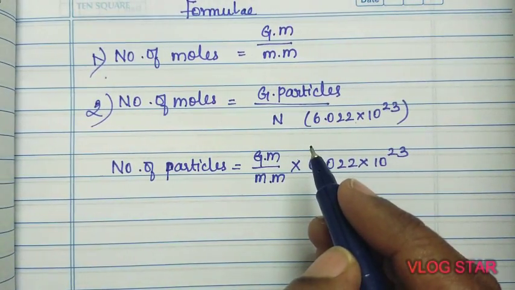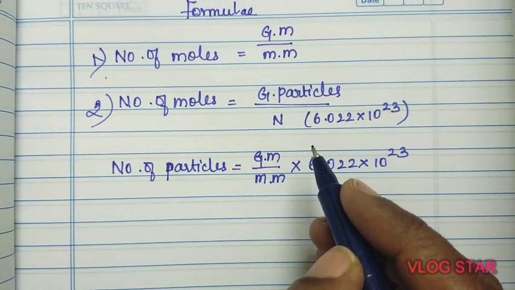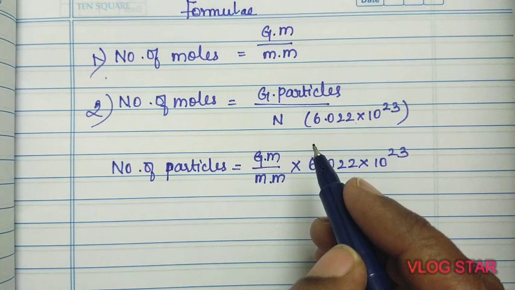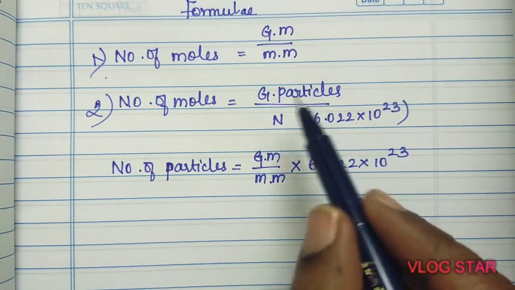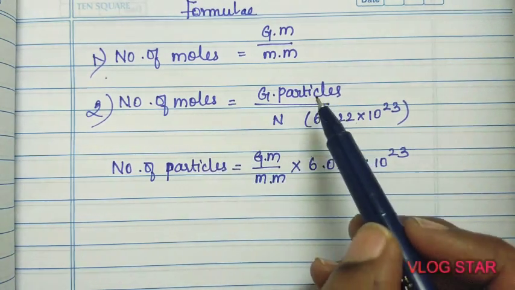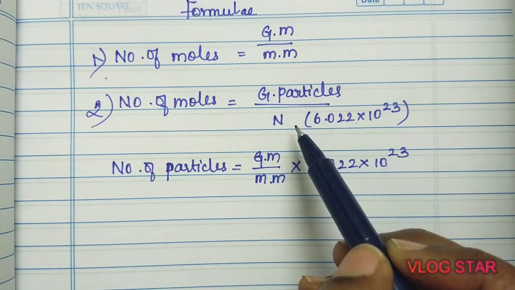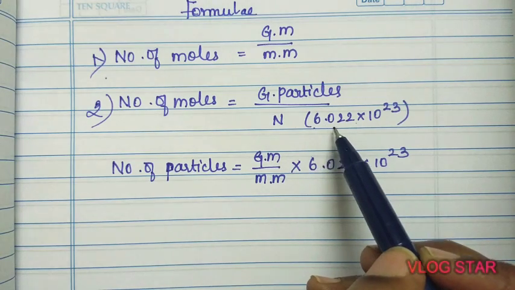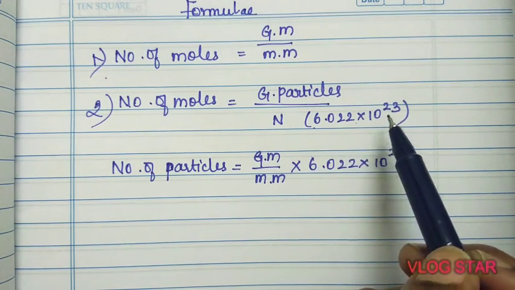For example, 12.044 into 10 to the power 23 ions of aluminium. How many moles are there in 12.044 into 10 to the power 23 ions of aluminium? In that case, you need to use the second formula, that is, given particles by Avogadro constant, where the Avogadro constant is 6.022 into 10 to the power 23.